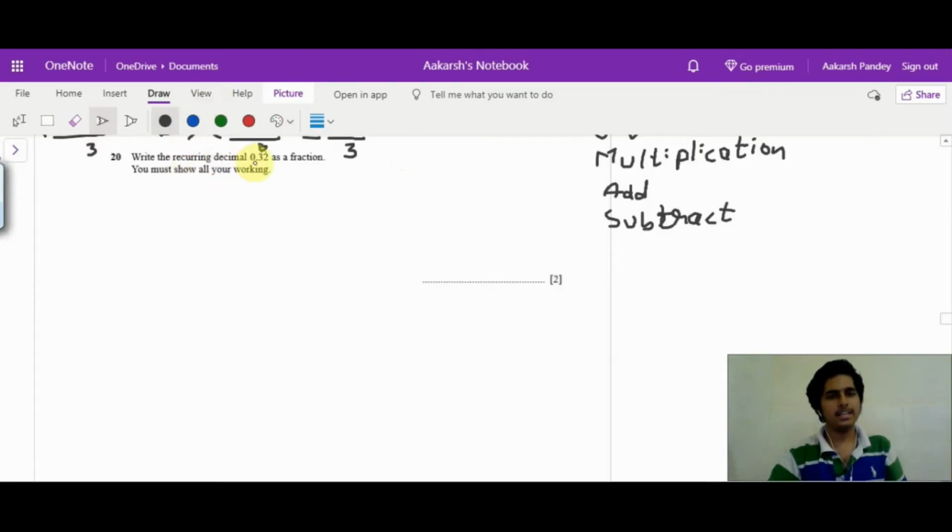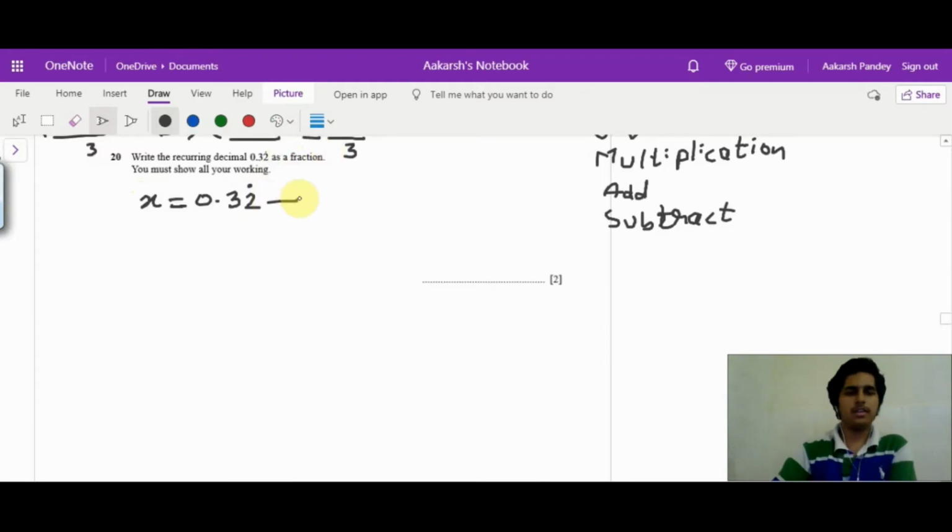Write the recurring decimal. Let me just clear this part a little bit. 0.32 dot. So let us just assume x is equal to 0.32 dot. Now what does this dot mean? It means this is a recurring fraction of the type 0.3222, and this 2 will continue.